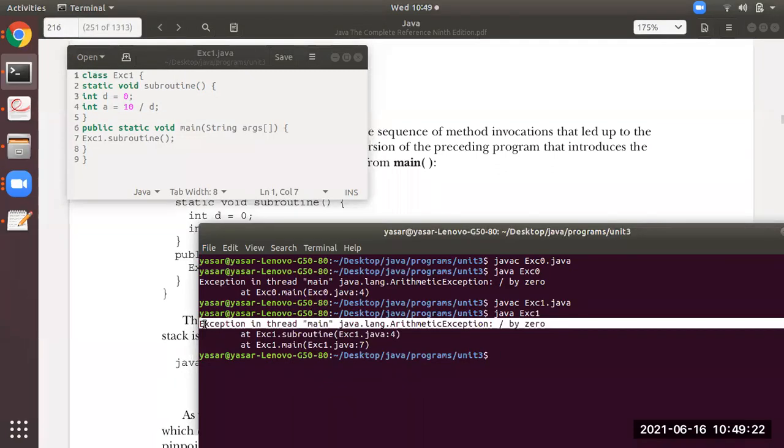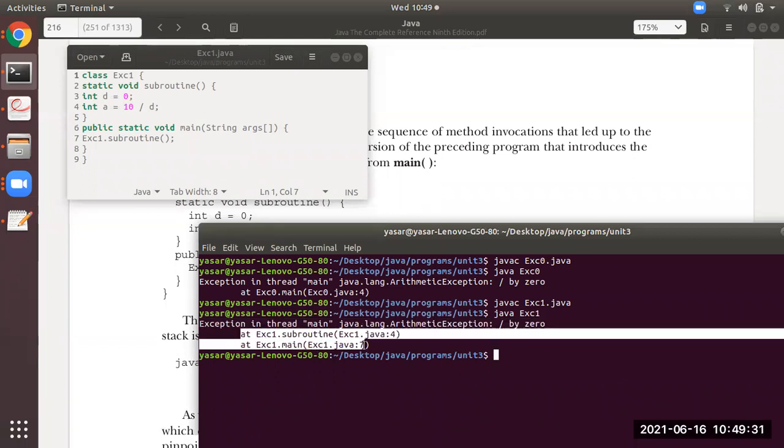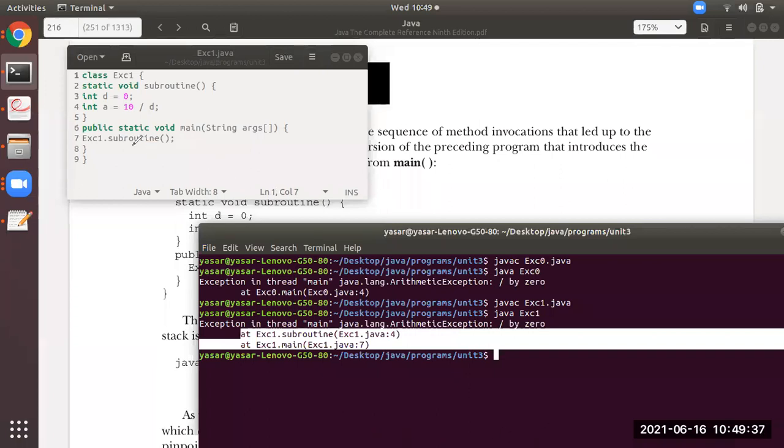It is the same program, but written in a different way, from the textbook. The same message is passed, but it also gives the message from where to where it has occurred. In this program, the exception has started from the 7th line.